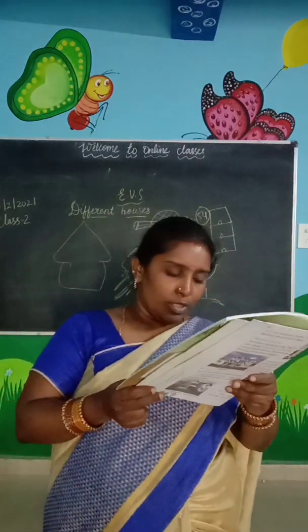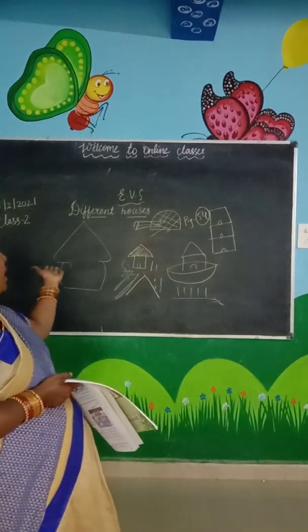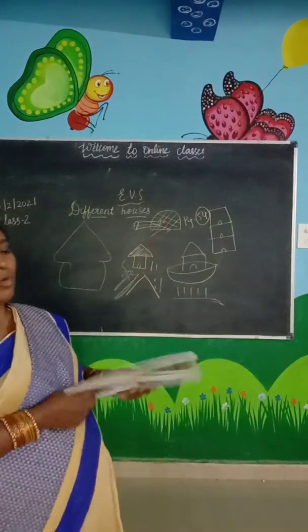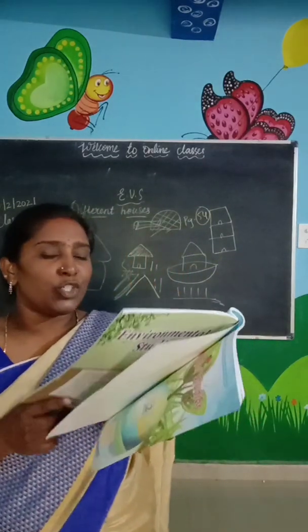Then special houses. As in the starting of the lesson, I have discussed with you the tent house, igloos, houses on boats. So these are called special houses. Some people live in special houses.